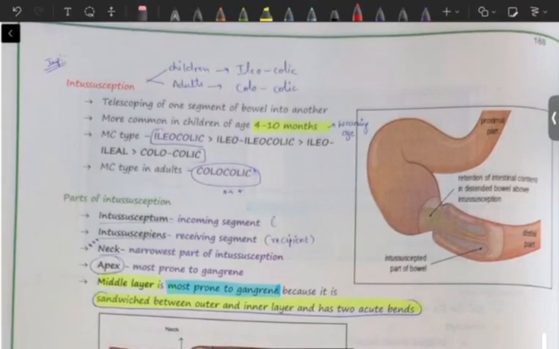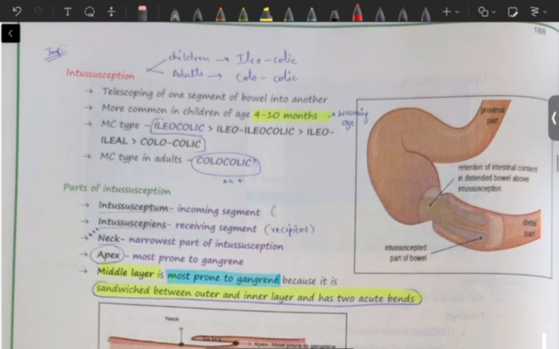So yeah, in today's class we'll be starting with intussusception. In the previous classes we have discussed small bowel obstruction and some conditions like paralytic ileus also. So today we are starting with intussusception. What does it mean? It means telescoping of one segment of bowel into another.